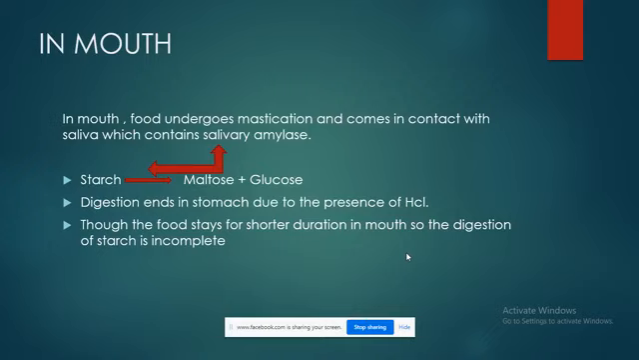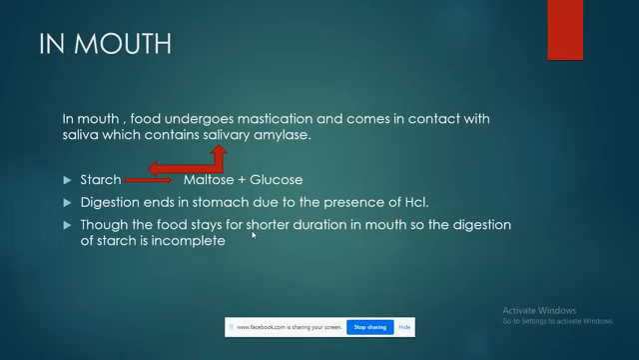Okay, so the salivary amylase acts on the starch, which is a carbohydrate, and it breaks down the starch into maltose plus glucose. Now, the digestion ends in the stomach due to the presence of HCl, and as the food stays in the mouth for a shorter duration, the digestion of the starch is incomplete.